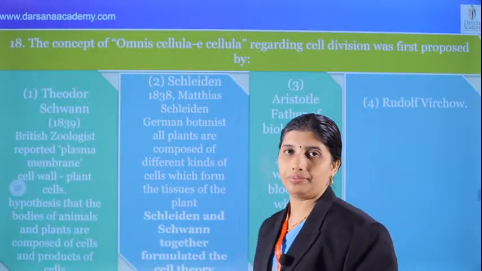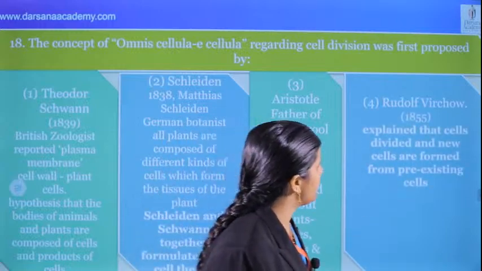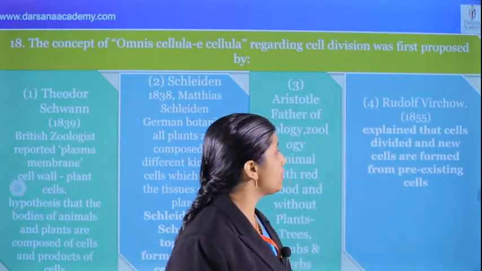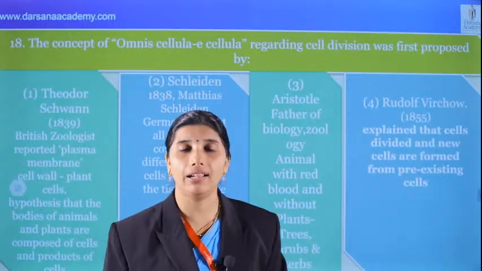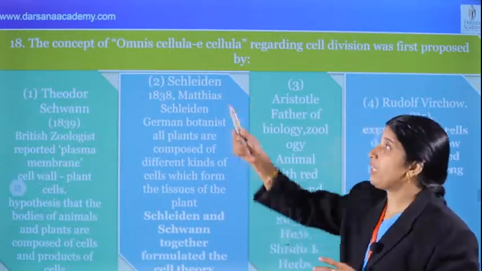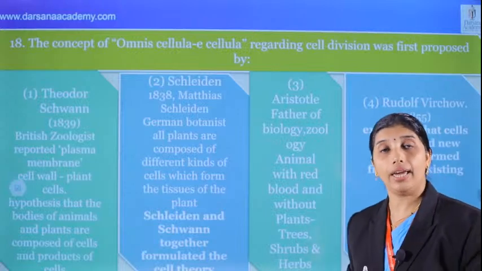Rudolf Virchow, very important. In 1855 he explained that cells divide and new cells are formed from pre-existing cells. That is called omnis cellula e cellula. Omnis cellula e cellula, that is 1855. Rudolf Virchow, very important.